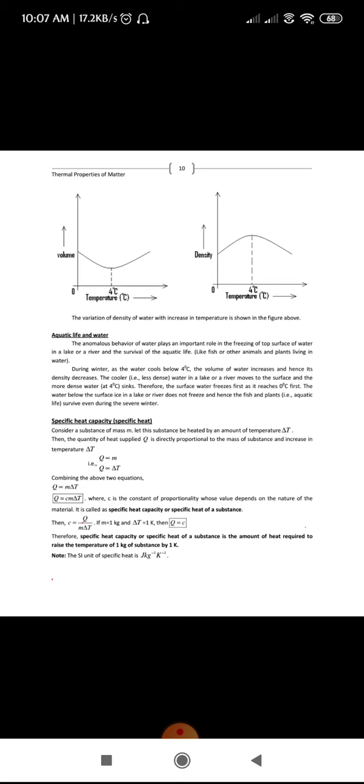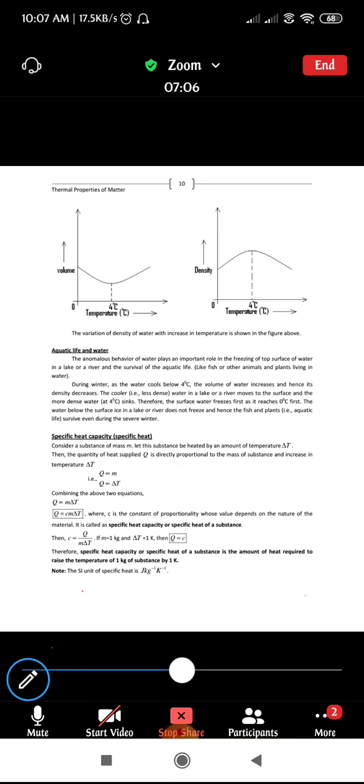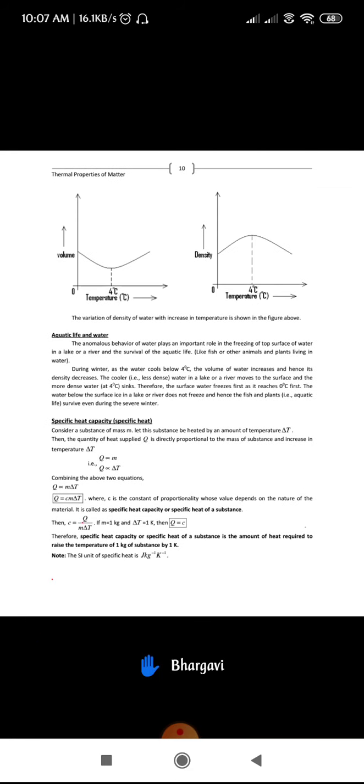Q is also directly proportional to delta T, the rise in temperature of the substance. Combining the two, Q is proportional to m delta T. Since it is a proportionality, we add a constant: Q is equal to C m delta T, where C is called the constant of proportionality. So C can be written as C is equal to Q divided by m delta T.